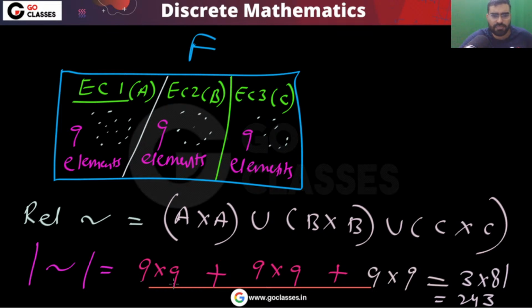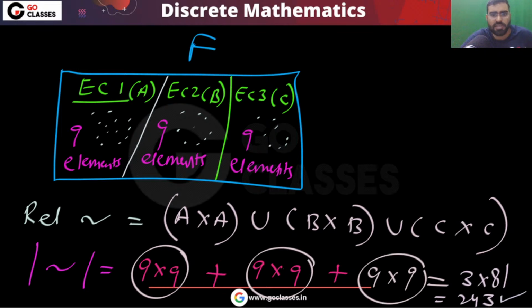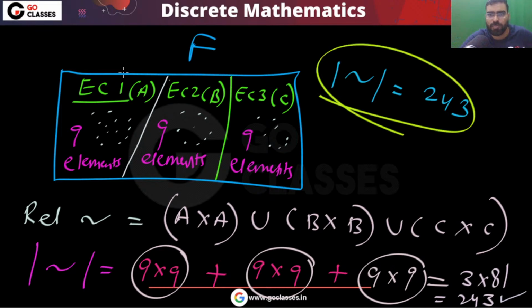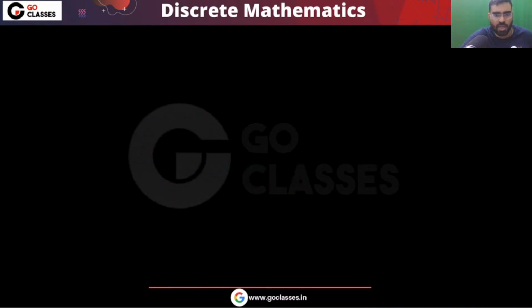Okay, this is the answer. Is this clear? 9 into 9 plus 9 into 9 plus 9 into 9. This is your answer for this question. So remember, the cardinality of this relation will be 243. So this is a variation from my side. I hope you understood. Now let's move on.